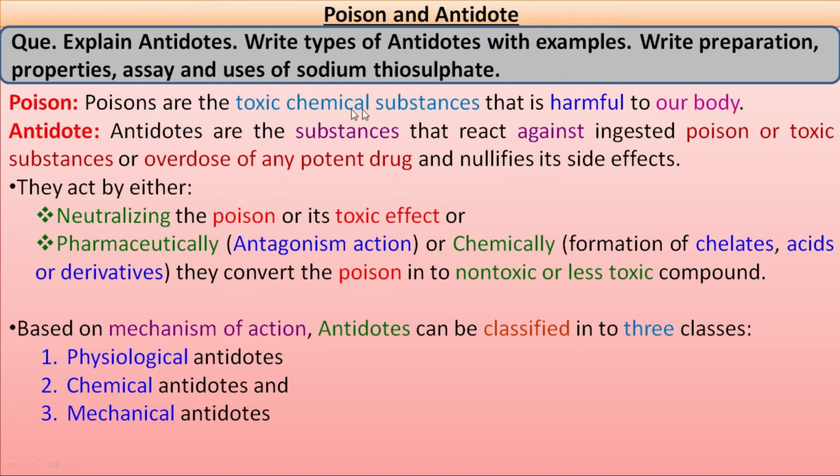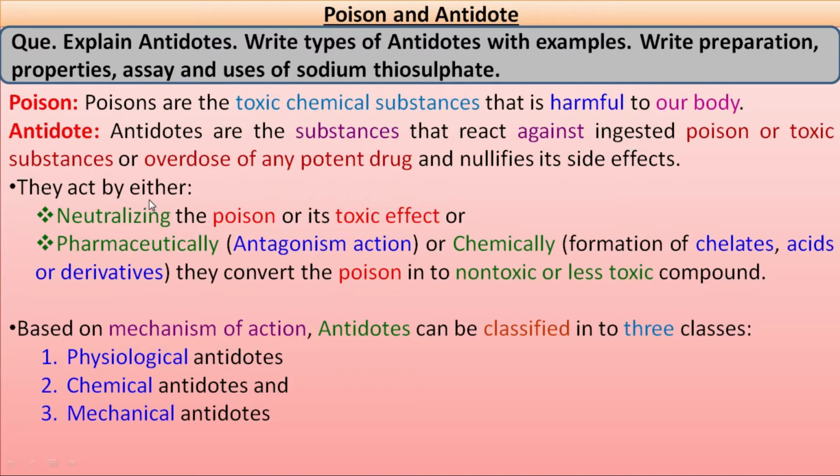Poisons are the toxic chemical substances that are harmful to our body. So the harmful chemical substances which are toxic to our body are known as poison. Antidote. Antidotes are the substances that react against ingested poison or toxic substances or overdose of any potent drug and will nullify its side effect. So this is the definition of antidote, that will react against the poison and nullify its side effect.